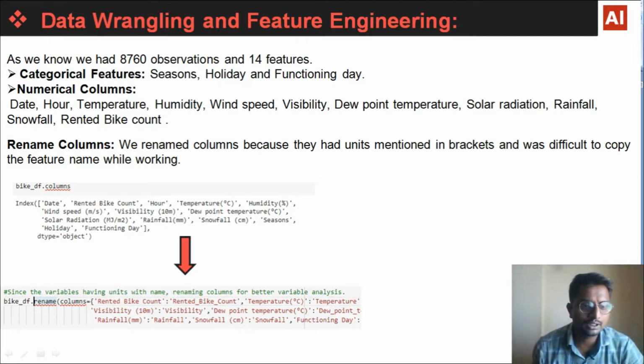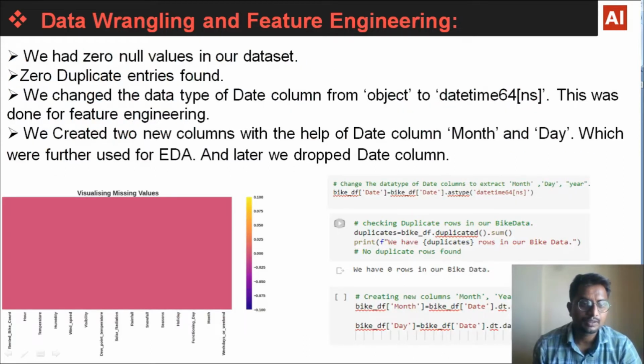So first we renamed all the columns because they had units mentioned in brackets and it was difficult to copy the feature name while working. Here you can see we have renamed the columns. We have removed the units from the brackets and kept simple names.